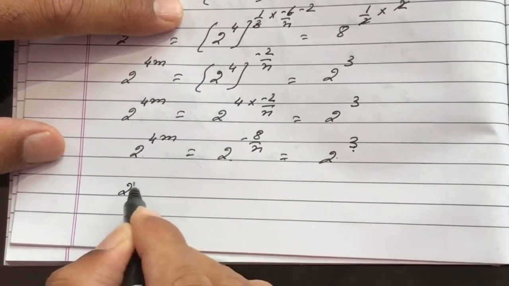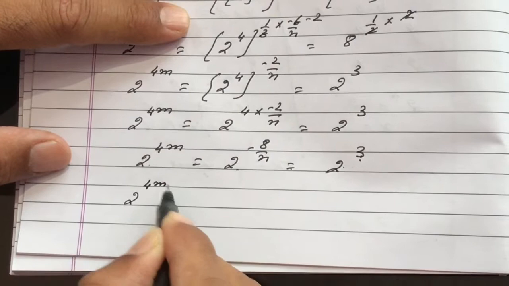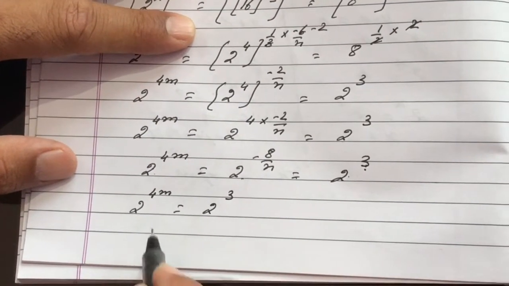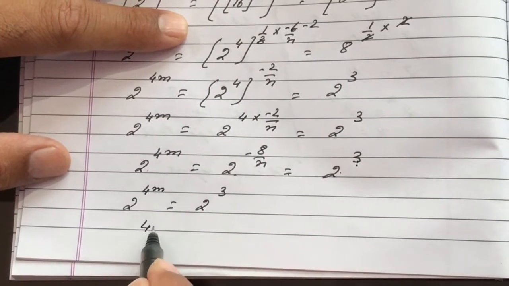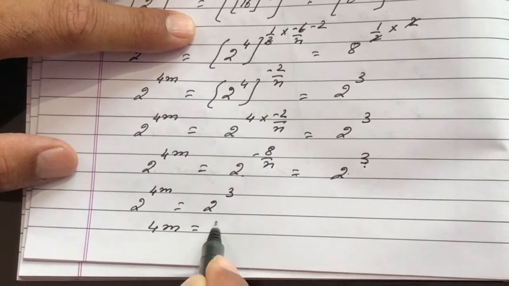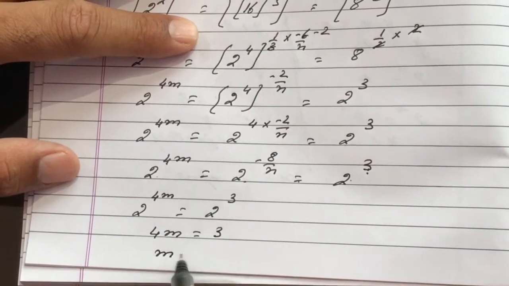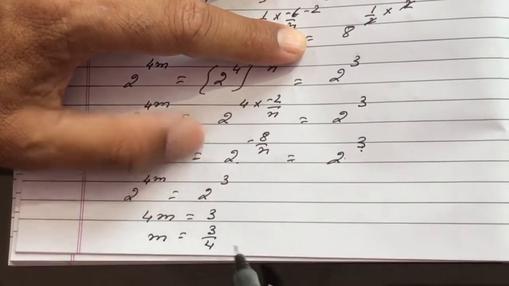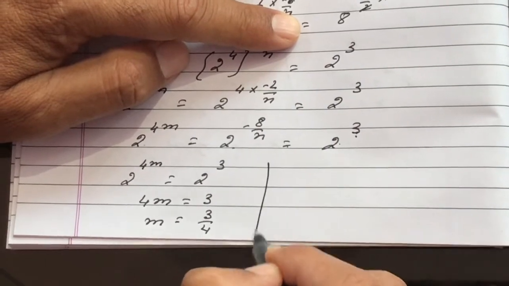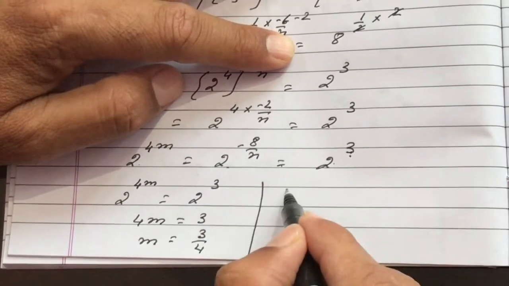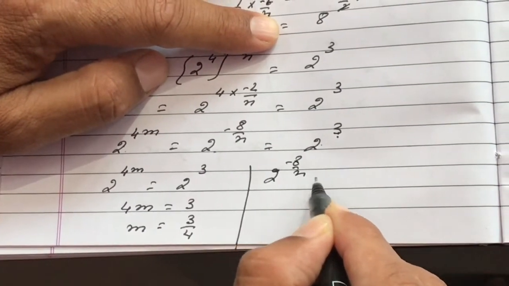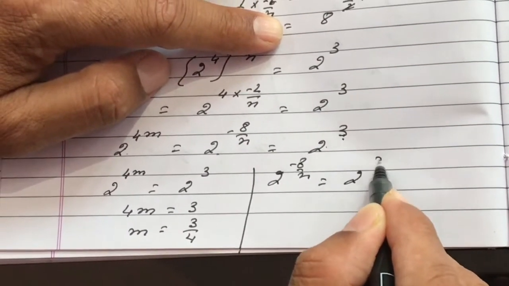So in first part, 2 raised to power 4n is 2 raised to power 3. So 4m is equal to 3. M is equal to 3 upon 4. Then I equate minus 8 upon n with 2 raised to power 3.